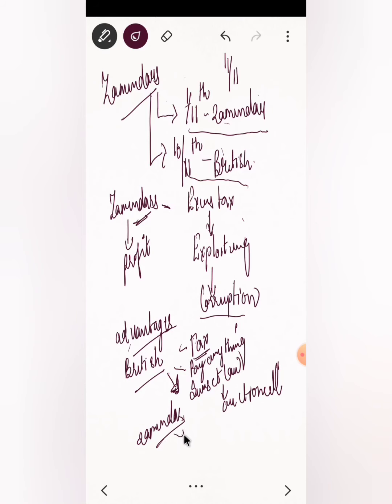If I see, zamindars made a lot of wealth by exploiting the peasants. So advantages for the zamindar were they were collecting the taxes, they made a lot of wealth, they also got some power in the society, as they were recruited by the British, so they always showcased their power.